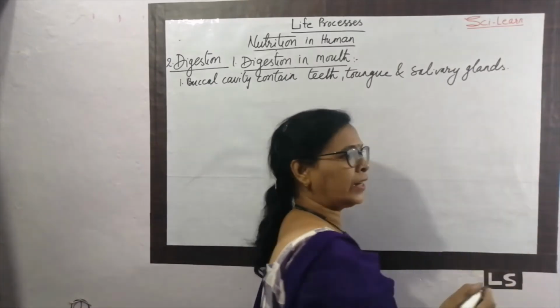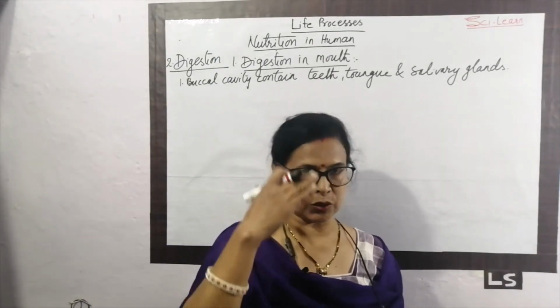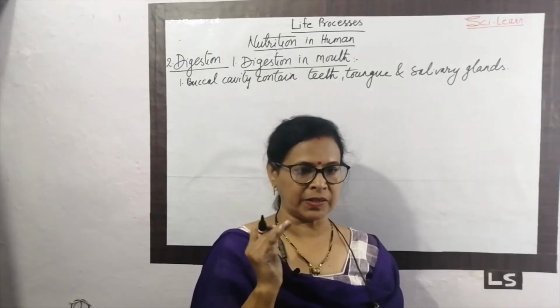Okay. The group of salivary gland is present in upper palate as well as the lower palate. दोनों जगह पर present होता है. So salivary gland is present there.